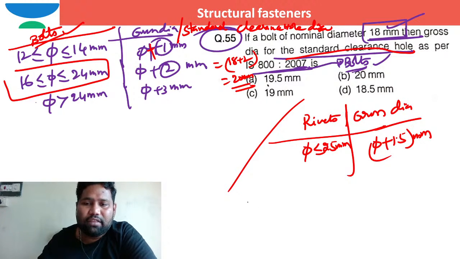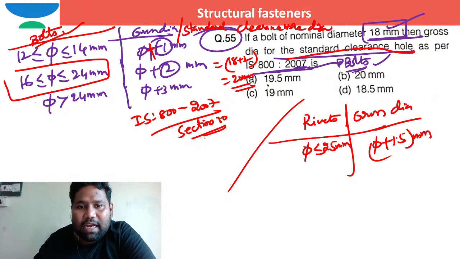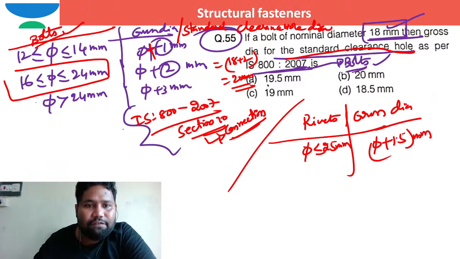Go and refer to that one. If you want to refer to these clauses, you go to IS 800 2007 section 10, connections. This tabular form is directly on the first page of section 10.